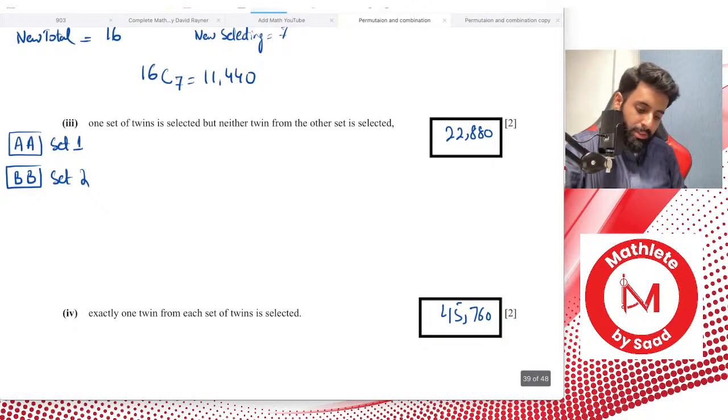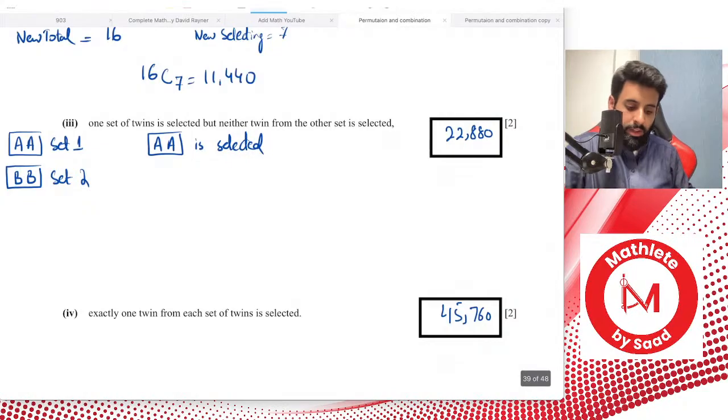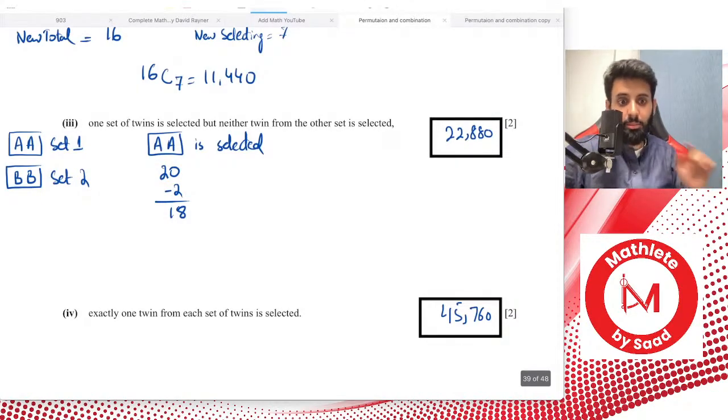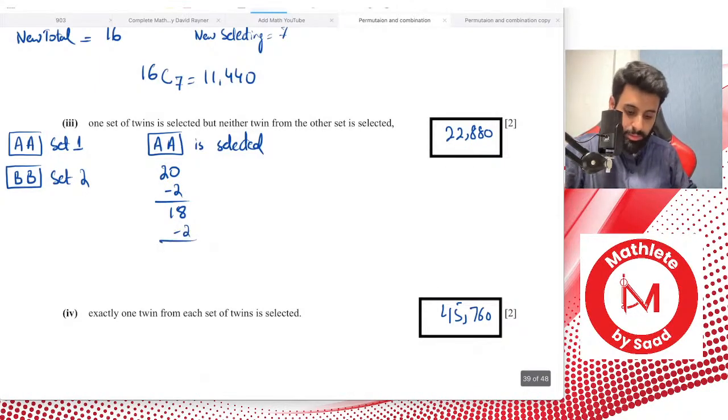Anyway, here's how this works. Let's say there's one scenario where AA is selected. Remember you had 20 people to choose from, and now 2 of them are gone, which is equal to 18. That does not mean that you have 18 people to choose from, because this 18 contains set BB, this set of twins right here. So you further subtract 2, and now you have 16 people to choose from.